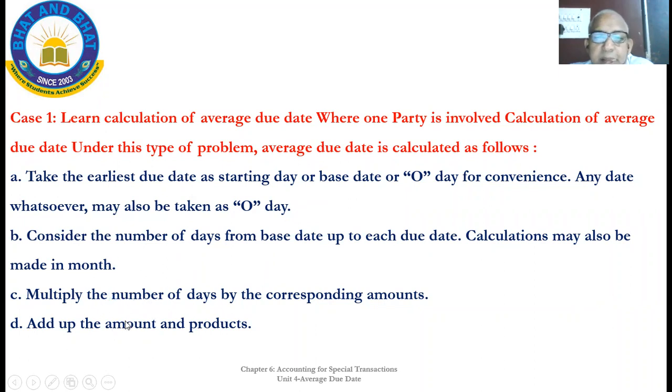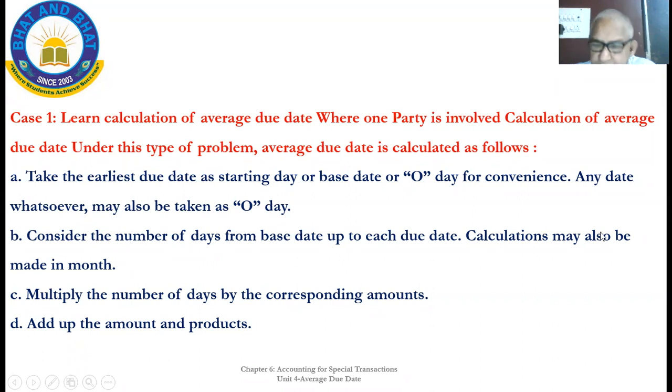Then multiply the number of days by the corresponding amount, that is, the amount of each bill, by the number of days you have counted here. Then add up the amounts and the products. The bill amount means the total of all the bills. Products means what you have done here in C. All products will be added.